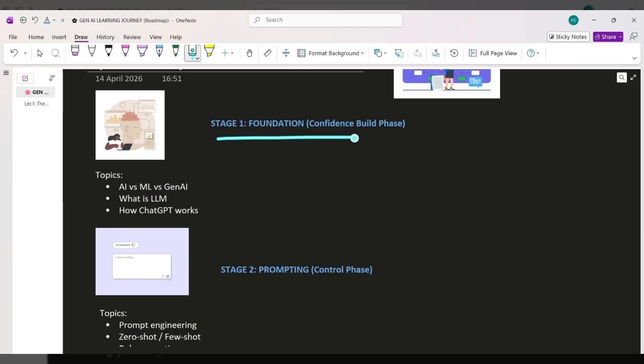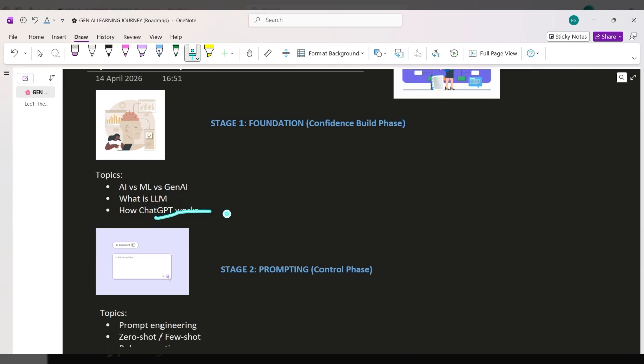First we don't jump into tools, we will build our understanding. We will understand what AI actually is, how it is different from ML, Gen AI, and everything, then how it evolved, and most importantly, what this LLM is, because this is the brain of generative AI. What exactly an LLM is is very important to know because everything in Gen AI starts from here. If this is clear, everything ahead becomes easy, I can guarantee you.